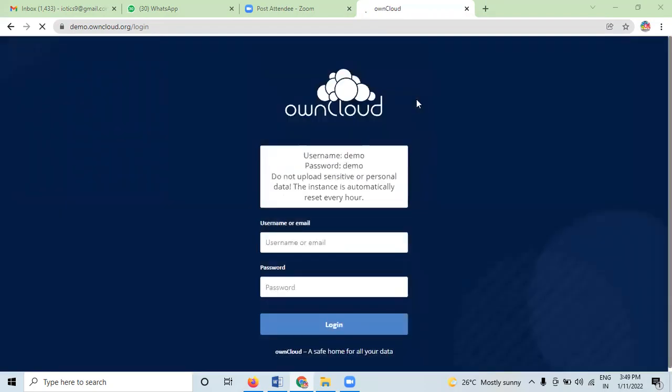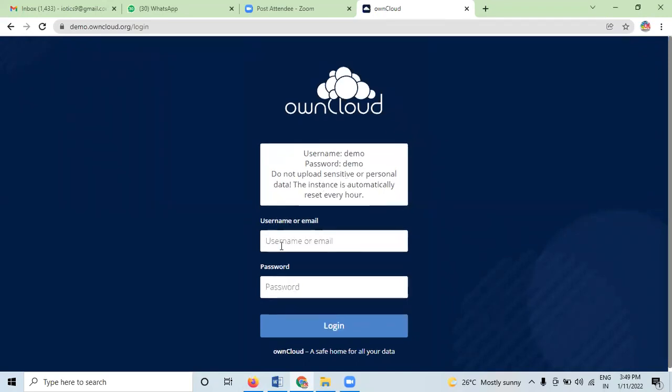Here we create the account directly. We will create it now, it takes time. Let it complete. Okay, so we got the username, you can see demo, and password demo. So we will type username demo, and password demo only. Okay, as we can see, do not upload sensitive and personal data. This is used to upload the information here. So demo and password are given.